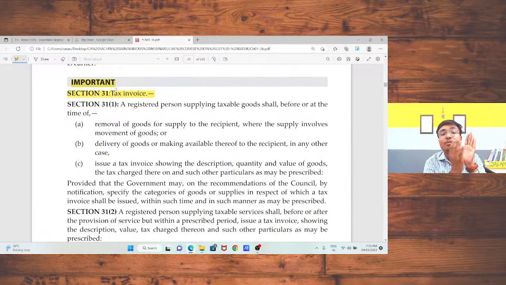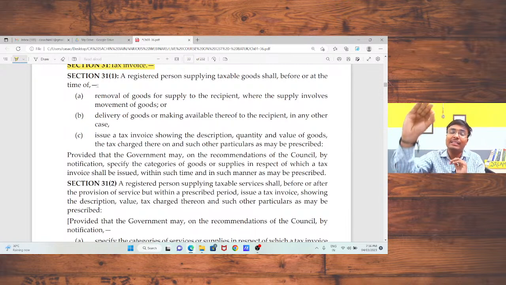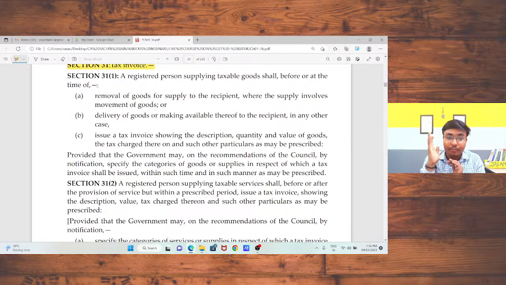So the tax invoice is to be issued before removal of your goods or at the time of removal of your goods. If there is no removal, if I am just transferring the title in the goods, then the invoice is required at the time of delivery of goods. If there is removal, invoice is required at the time of removal. But if there is no removal, just a transfer of title, in that case, at the time of delivery, invoice is required. Okay, sir. This is related to supply of goods.